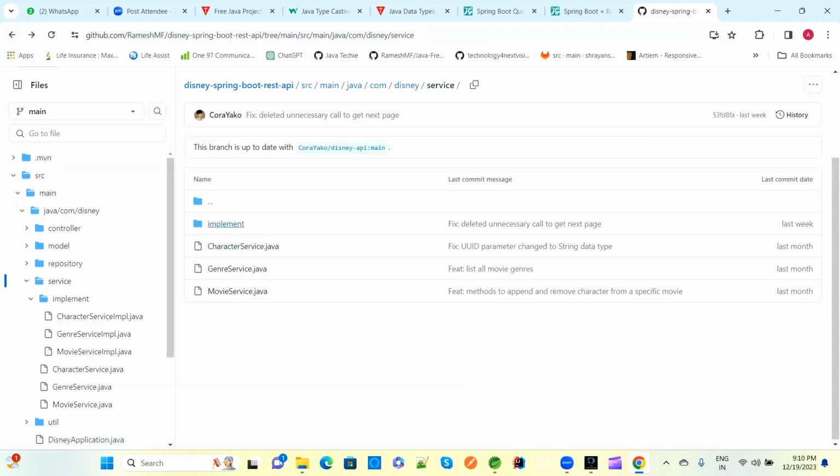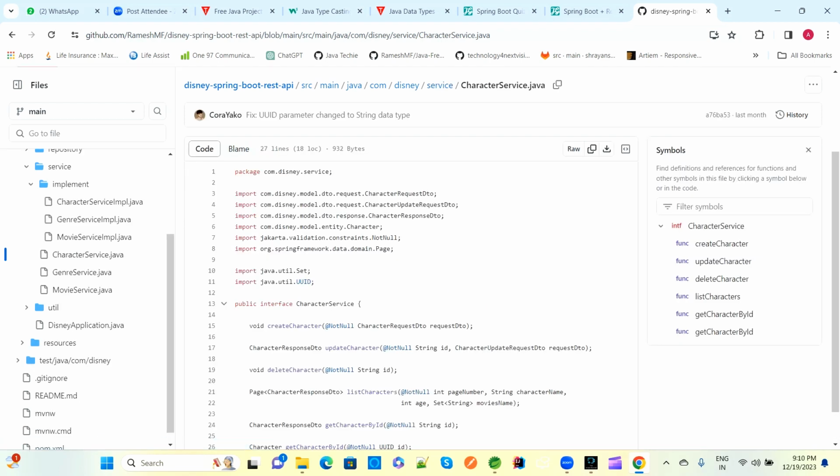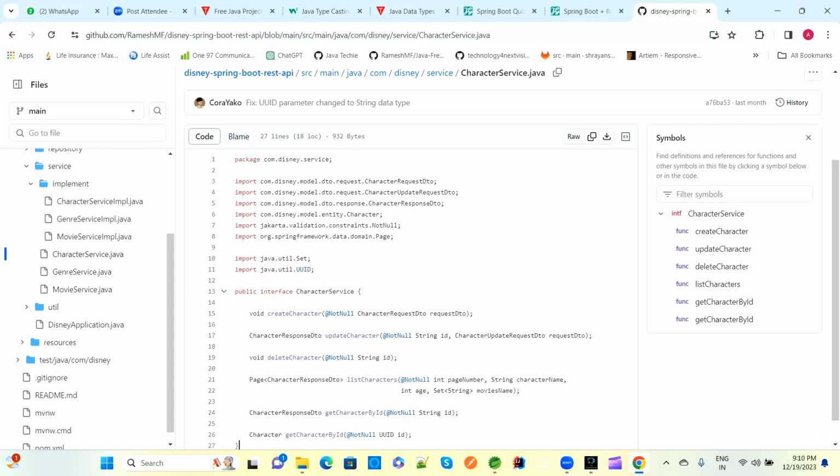Interface and abstraction concepts are covered here. These are character service. This is an interface, and in this interface we have multiple abstract methods. See, these all are abstract methods.